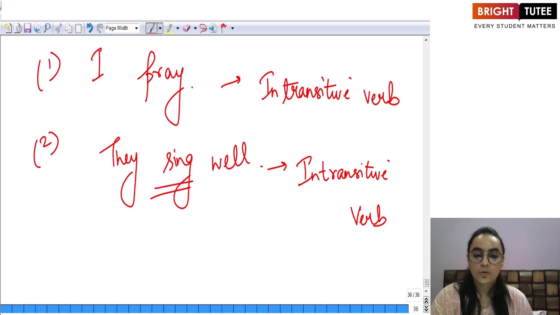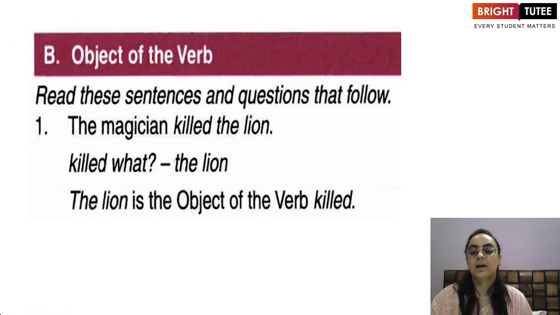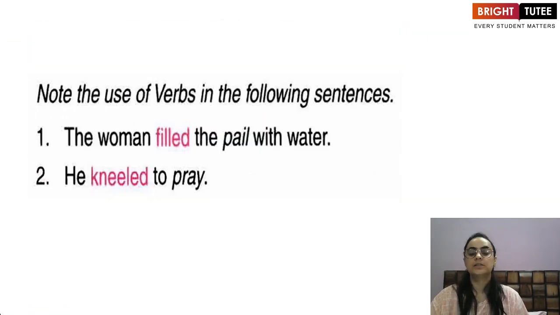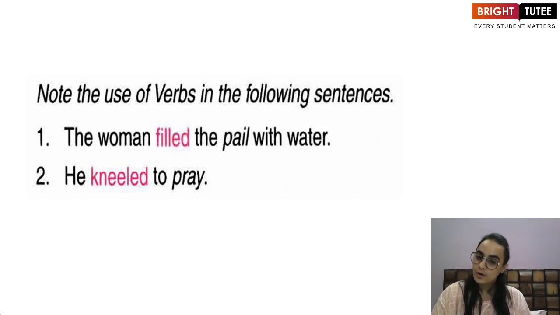So if the verb needs an object to make sense, it is a transitive verb, and if it does not need an object to make sense, it is an intransitive verb. For example,